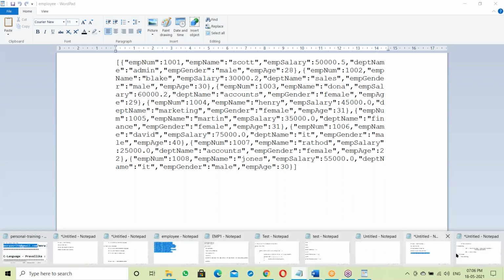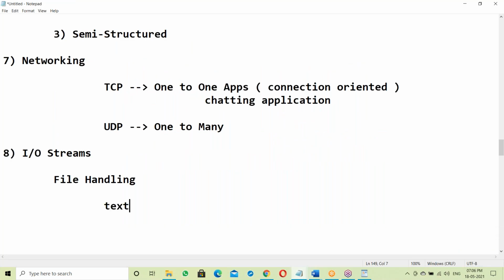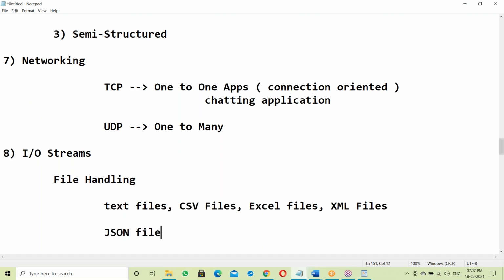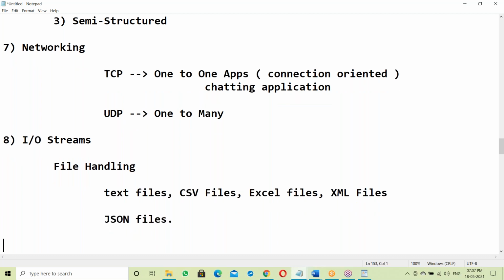Next, sometimes XML files, text files, CSV files. CSV means comma separated values. Then Excel files, XML files, and some JSON files. How to handle this type of files here? I worked with all formats of files because of Hadoop.